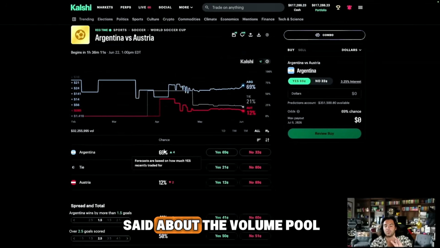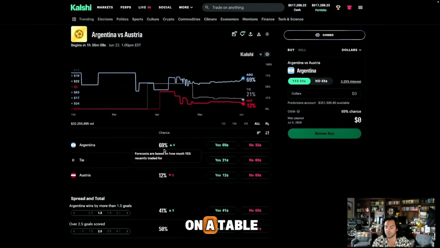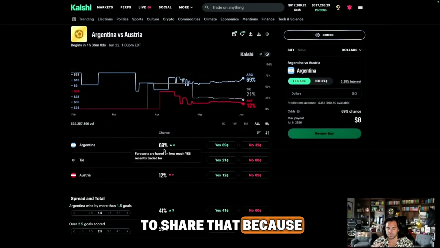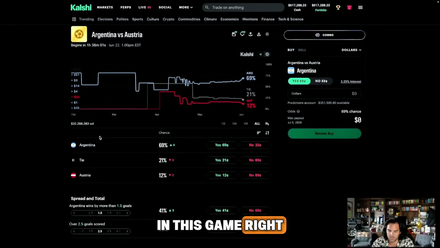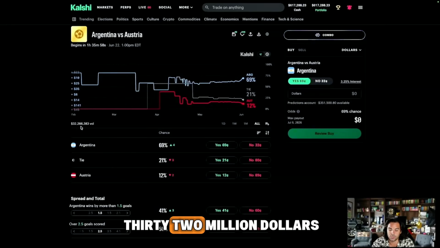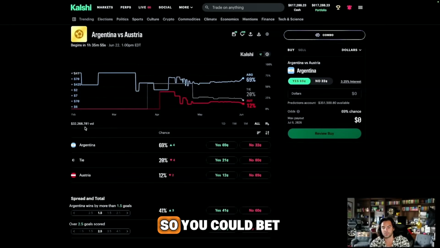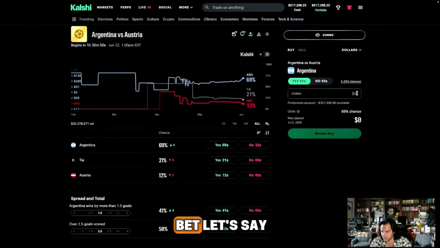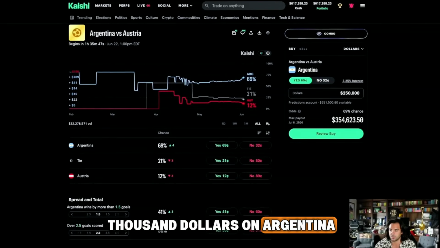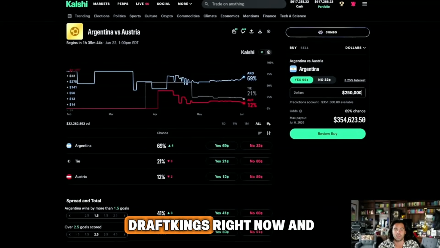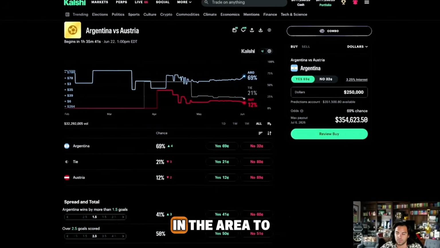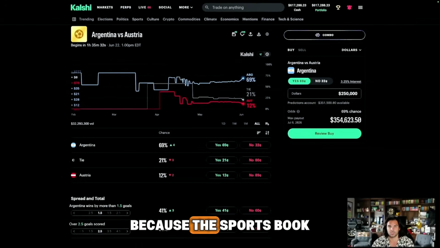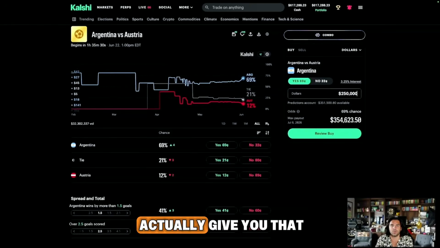Now remember what I said about the volume pool, about all of us being in a circle at a table, and there's $1 million, let's say, in the pool, and we all get a share of that because of what we're betting. Well, in this game right here, there's a little bit over $32 million in the pool. So you could bet a crazy amount of money. If you wanted to bet, let's say, $250,000 on Argentina, you could do that. If you went on DraftKings right now and put $250,000 even in to make a bet, it would not go through. They would not take that bet because the sportsbook has too much to risk to be able to actually give you that type of bet.